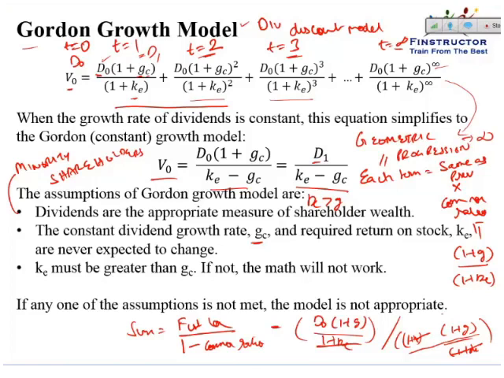Similarly, in a 3-stage model, we assume an initial period of very high growth, then a second period of moderate growth, and then eventually the company will mature and there will be a constant growth rate, and then we apply the Gordon growth model. This is normally the last stage of a multi-stage model, or it can be used to value mature companies that are paying dividends.